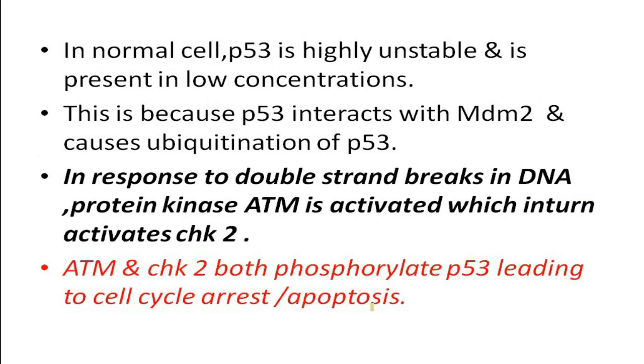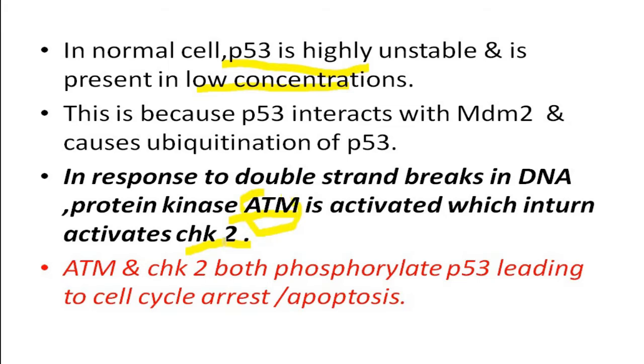Now we will see how P53 is activated. I already told you, in a normal cell, P53 is highly unstable because of the presence of MDM2 and is present in very low concentration. In response to double strand breaks in DNA, a protein kinase called ATM is activated, and this ATM in turn activates CHK2.